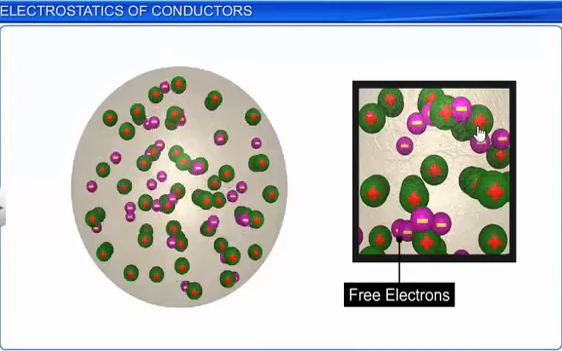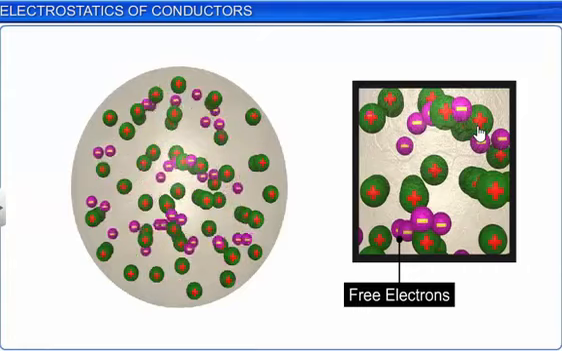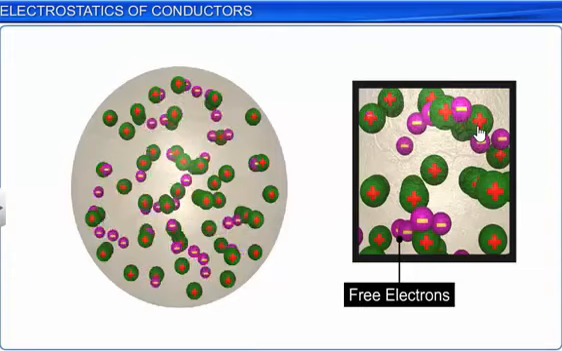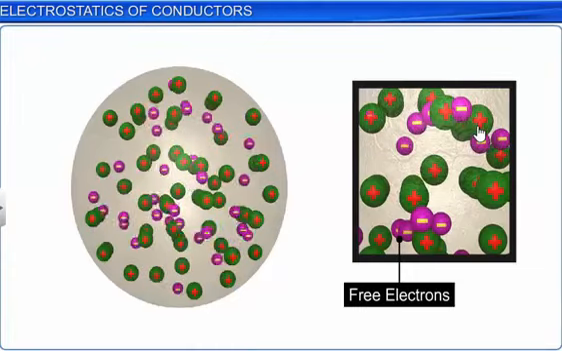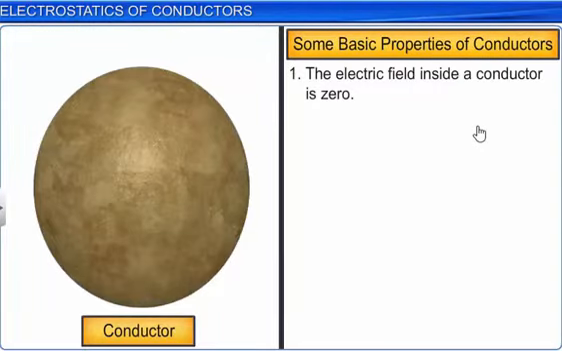Now we are going to study some basic properties of conductors in electrostatics. The first property of a conductor is that the electric field inside a conductor will always be equal to 0. We will have a 0 electric field inside a conductor every time. Why it will be 0, we will study next.